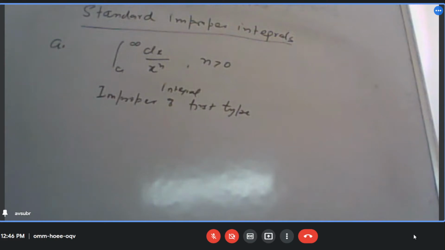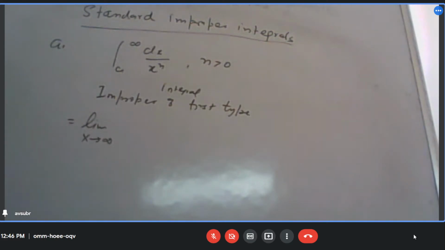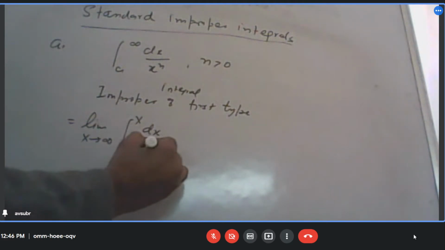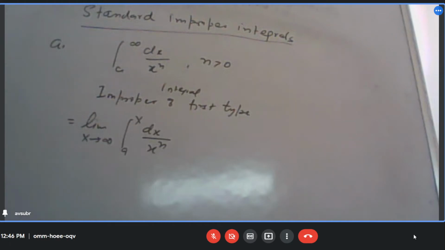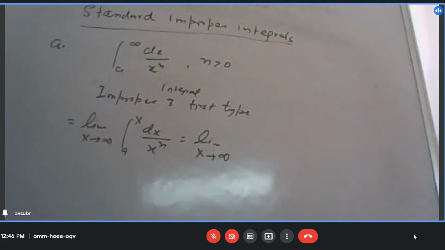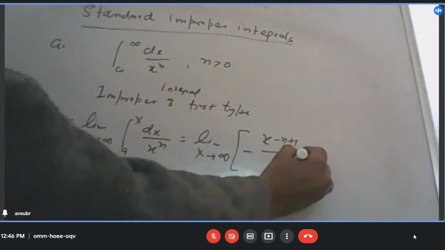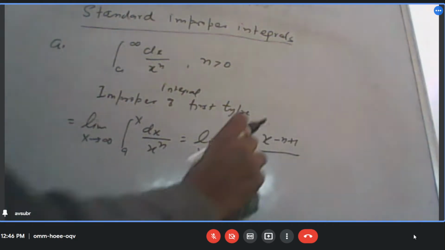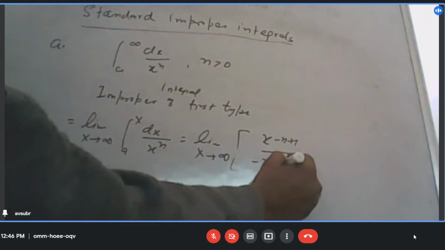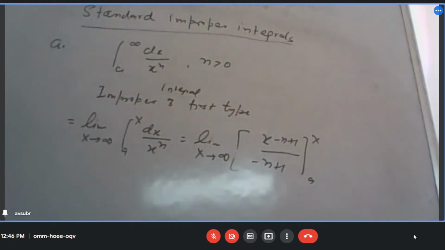So now, how do we solve it? That is limit x tending to infinity of x to the power minus n plus 1 by minus n plus 1, from a to x. Can I write it like this?